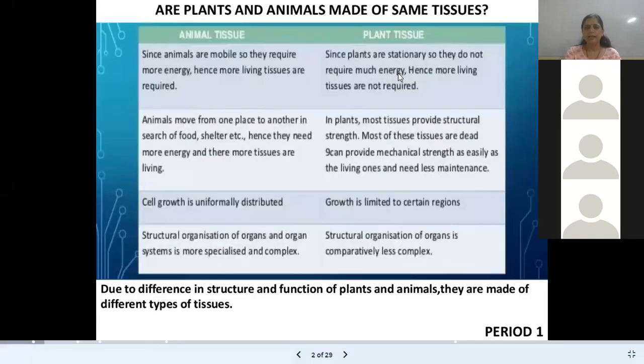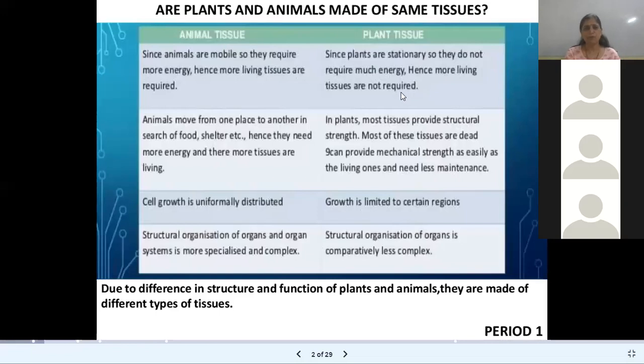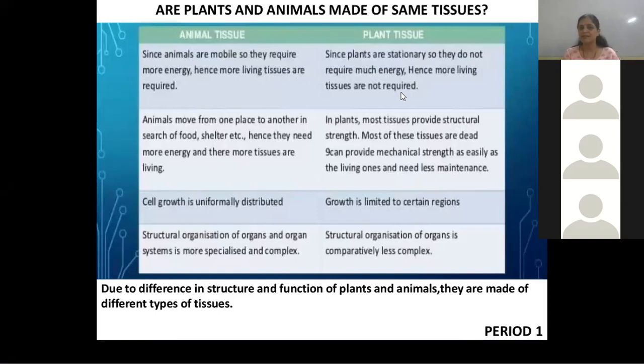Now, animal tissue and plant tissue are different. Why different? Because animals are mobile, plants are stationary. Animals have a heterotrophic mode of nutrition, plants have an autotrophic mode of nutrition. In animals, growth occurs until maturity, after which growth stops. But in plants, growth occurs throughout life. So there is obviously a difference between plant and animal tissue.